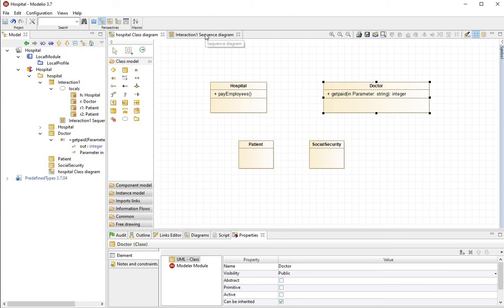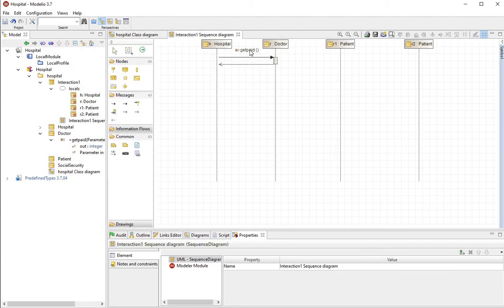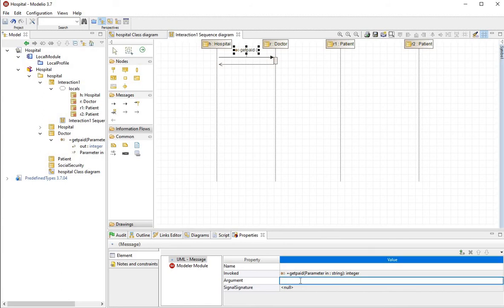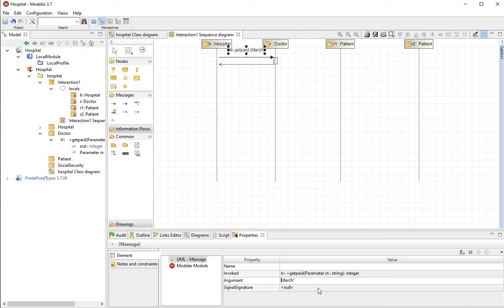Okay. Now, if I go back to my sequence diagram, I have to make sure that on the getPaid, I also put an argument. You see here, I see what I need to put. In argument, there's a string. So I have to say argument, for example, getPaid for the month of March. Oh, and it's a string, so I should definitely put quotes around it.